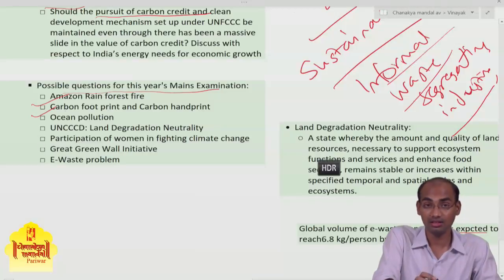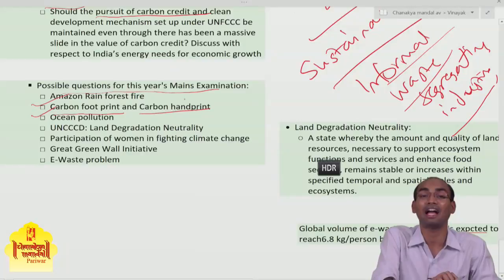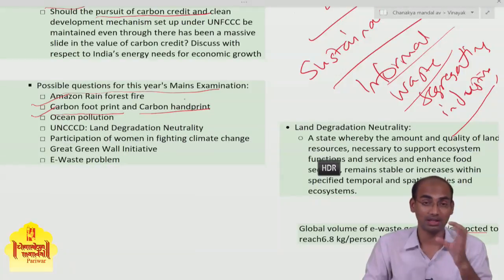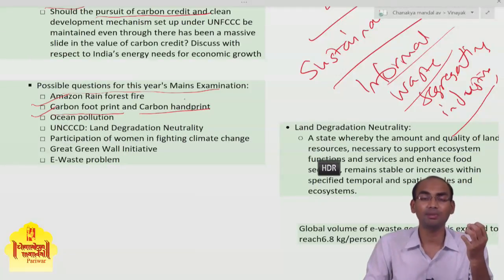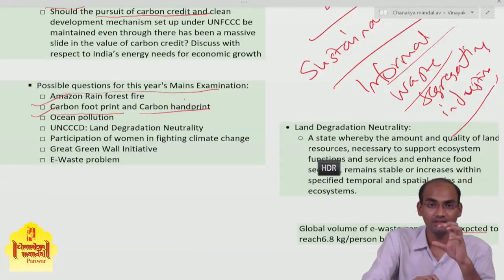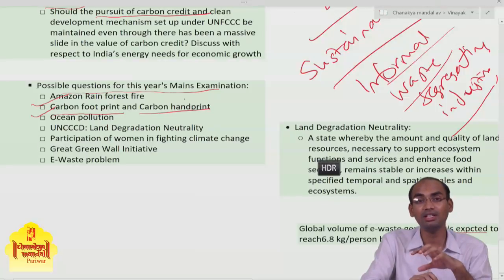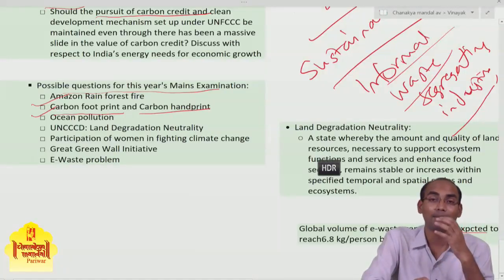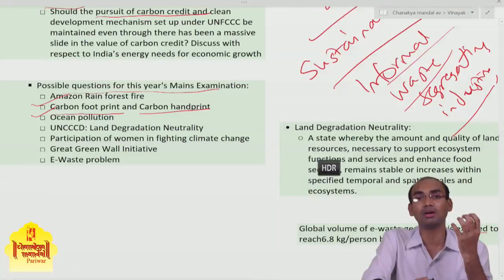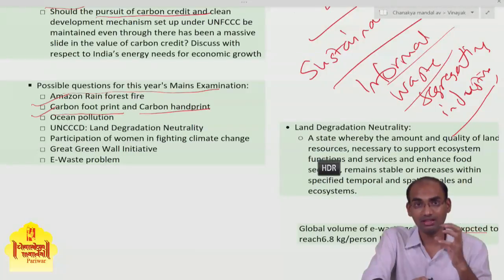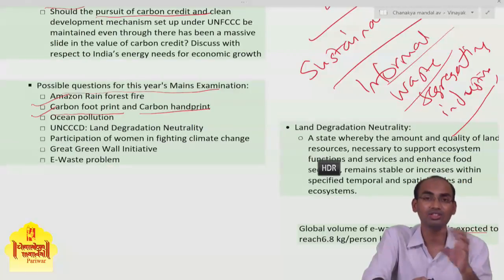Then the issue of this concept of carbon footprint and carbon handprint. Carbon footprint carries the negative connotation, while carbon handprint has the positive connotation. Carbon footprint means how much human activity results in the emission of carbon, while carbon handprint means how much carbon emission we have saved by human activity, that otherwise, if we had not done that particular activity, would have resulted in this much carbon emission.